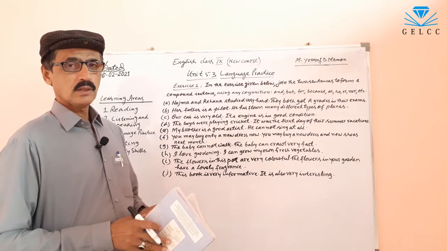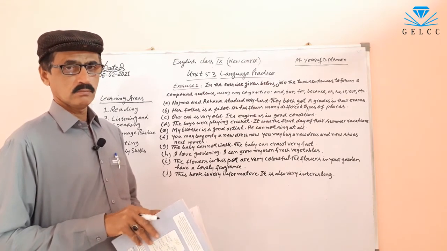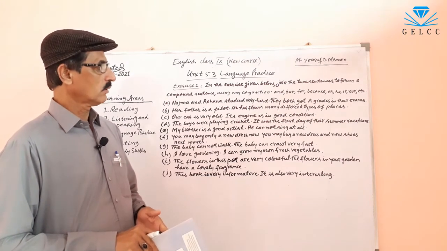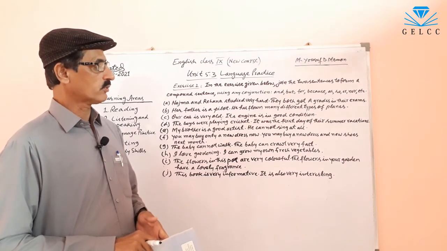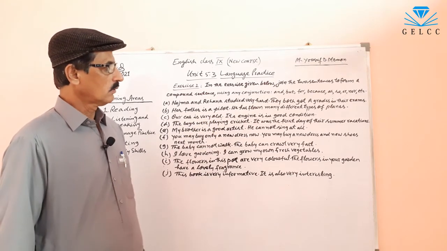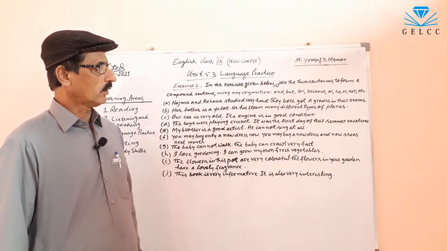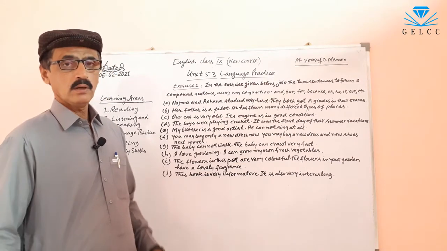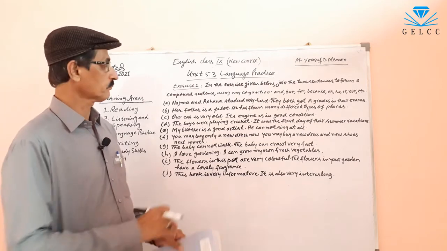As in previous exercises, you learned that a compound sentence is also formed by joining two simple sentences with a comma and a conjunction.